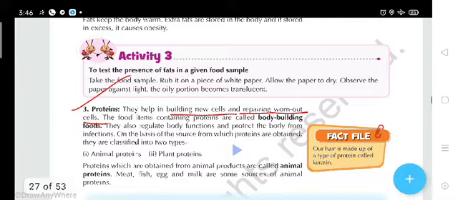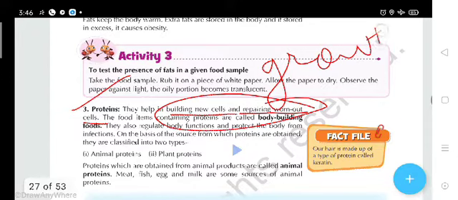It means overall it provides growth. How can we grow? Because of protein. So it provides growth of our body, so it is essential for us. And it regulates functions and protects our body from different infections also.